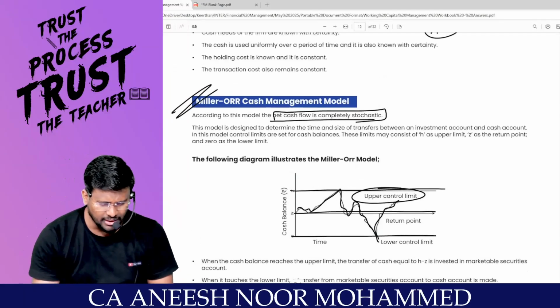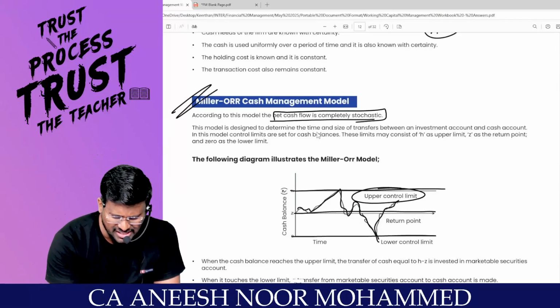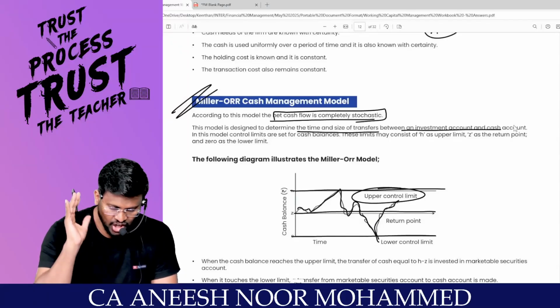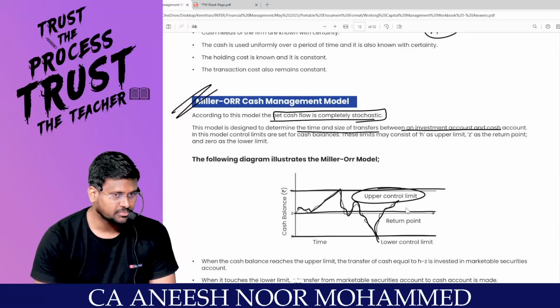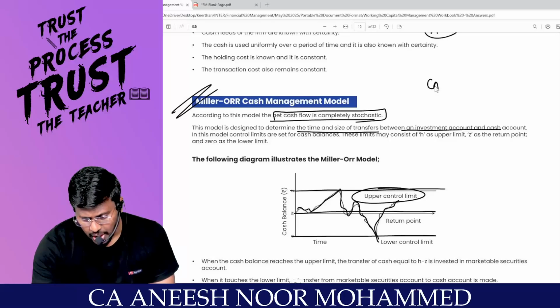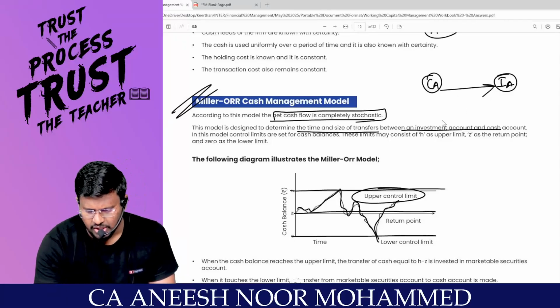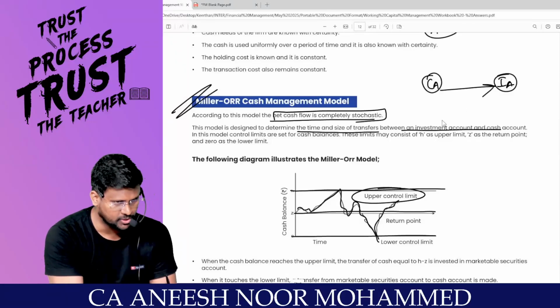So Miller or cash management is saying that this model is designed to determine the time and size of transfer between investment account and cash account. What Miller is saying is keep a cash account plus an investment account. If you don't want money today, sir, swap it from the cash account to the investment account.